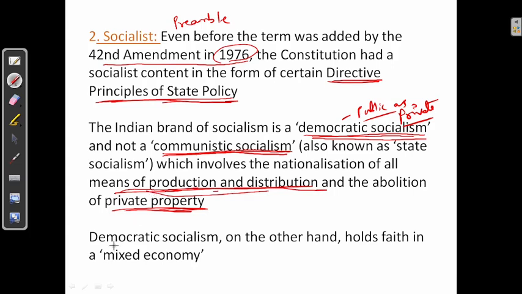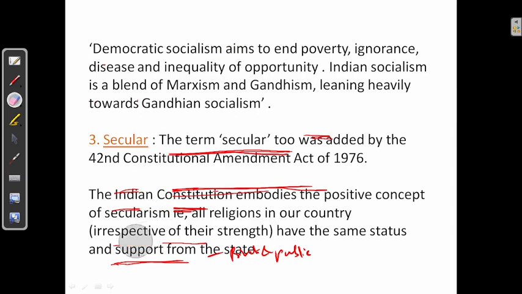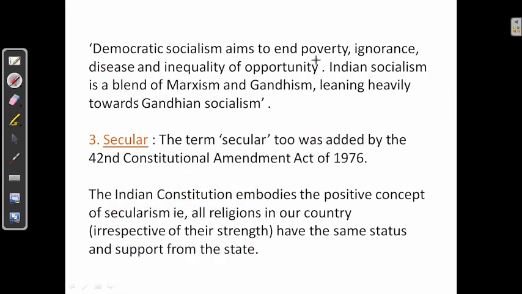Democratic socialism, on the other hand, holds faith in a mixed economy, both private and public. Democratic socialism aims to end poverty, ignorance, disease, and inequality of opportunity. Indian socialism is a blend of Marxism and Gandhism, leaning heavily towards Gandhian socialism. The maximum Indian socialism is towards Gandhian socialism.